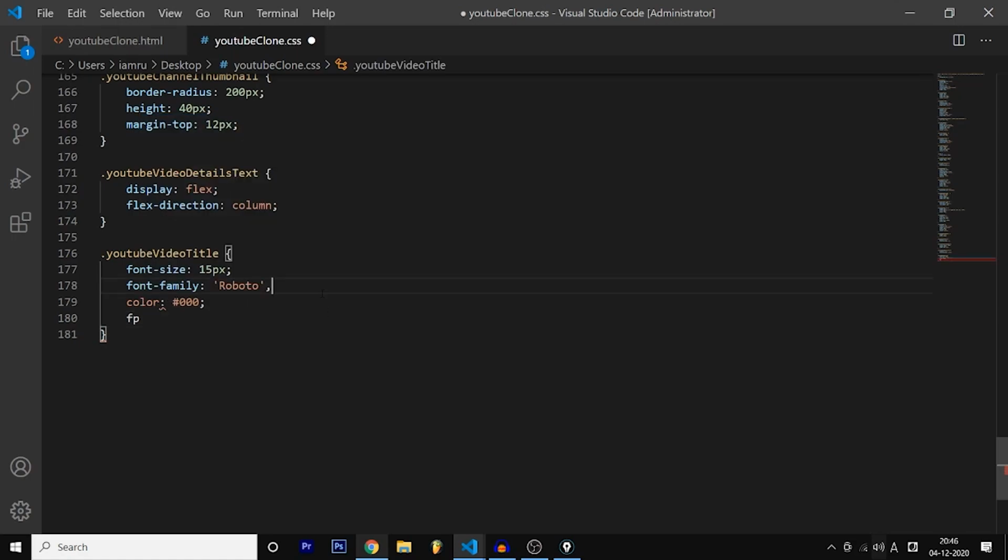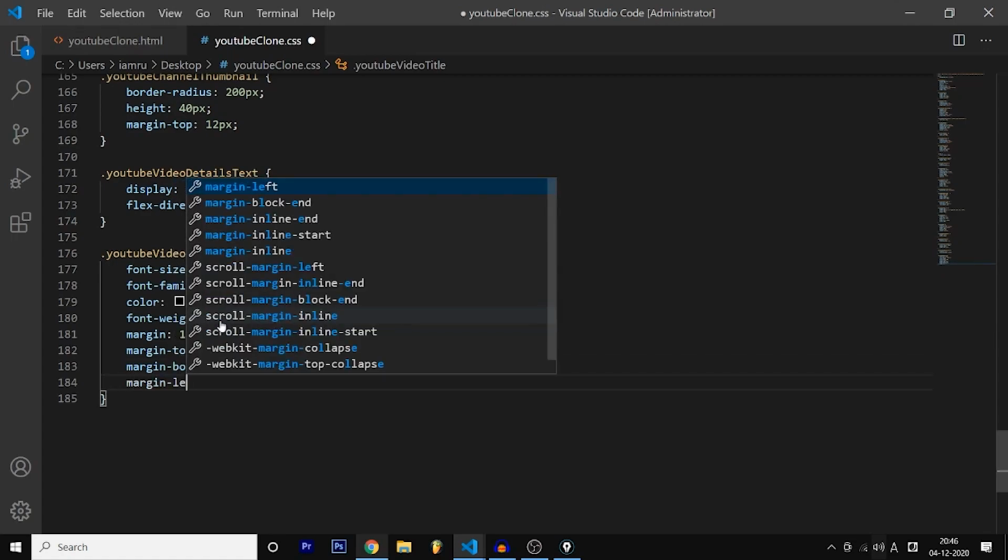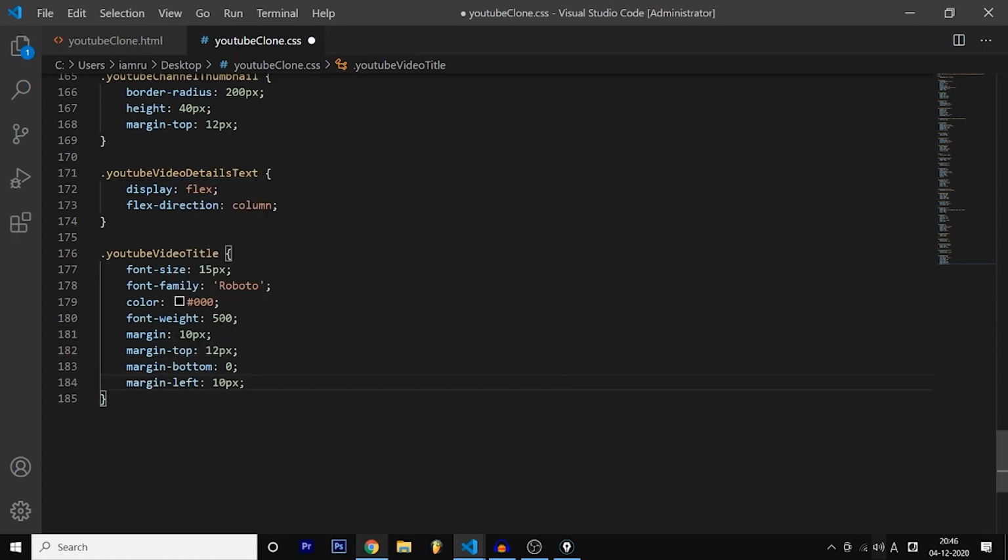Yeah, I did. Font weight is going to be 500, and margin is going to be 10 pixels, and margin top is going to be 12 pixels, and margin bottom is going to be 0, and margin left is going to be 10 pixels. So that is it.